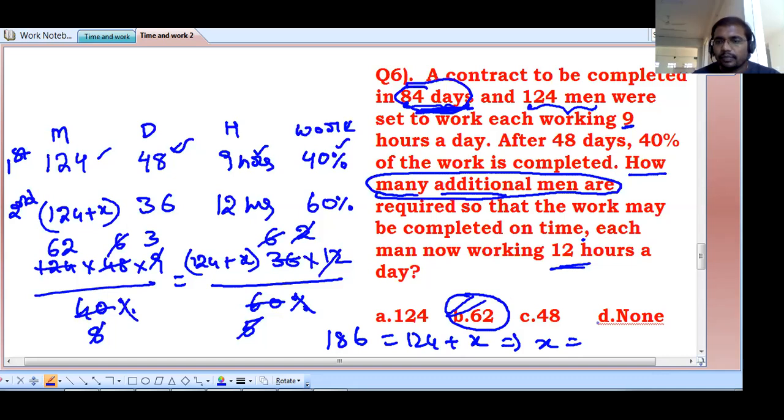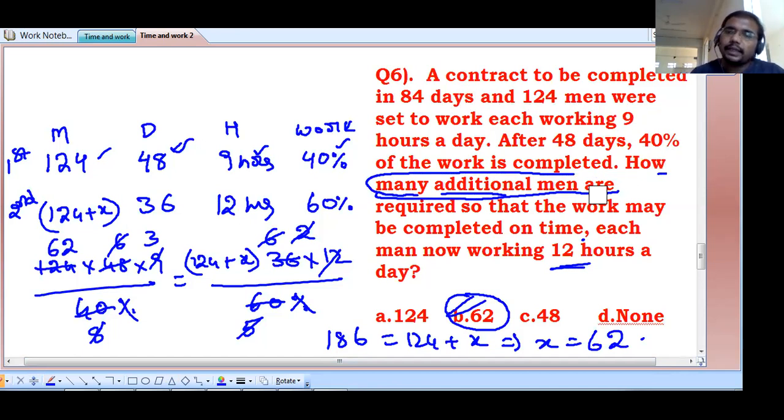62. X value is what here? 62. See, the previous question and this question are a little bit different. In the previous question, they said 84 men can complete the work in 124 days, so they were giving a confirmation.